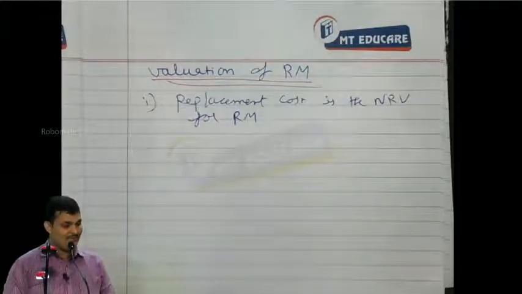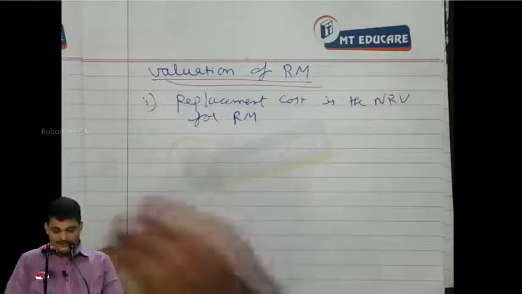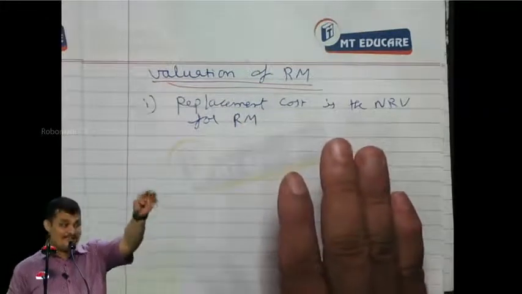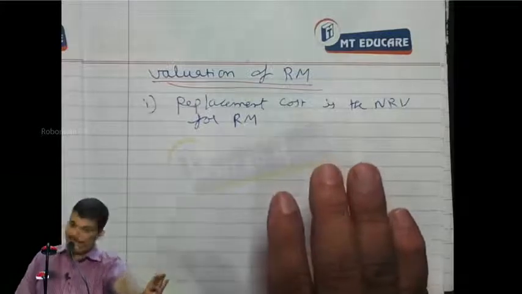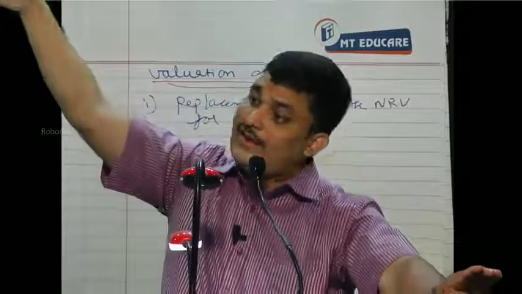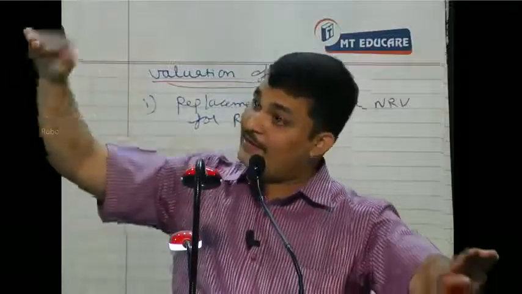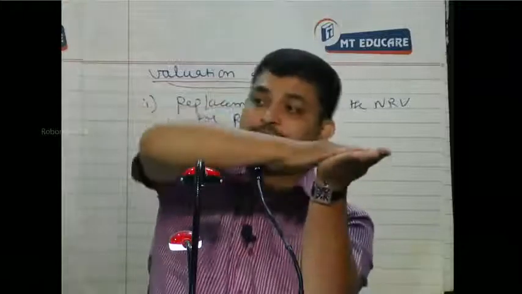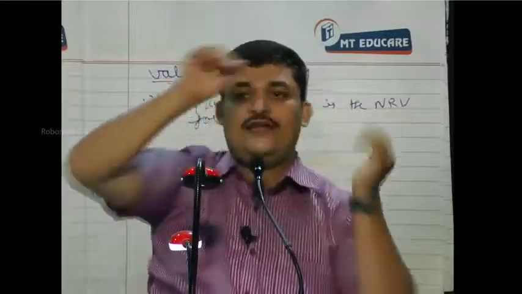That is the basic point. So sometimes even if NRV of raw material is less than cost price of raw material, but if NRV of finished goods is higher than cost price of finished goods, then value the raw material only at cost price, even though NRV is less.